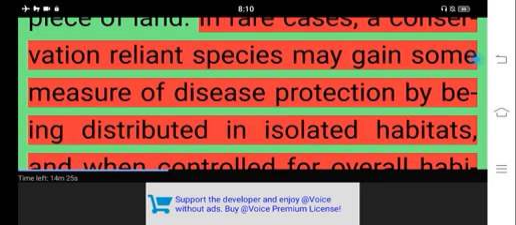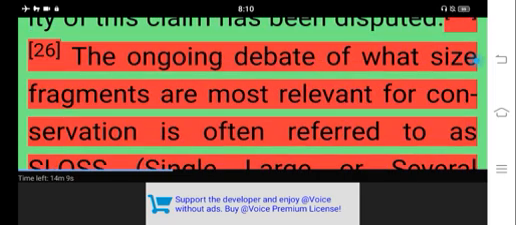In rare cases, a conservation-reliant species may gain some measure of disease protection by being distributed in isolated habitats, and when controlled for overall habitat loss, some studies have shown a positive relationship between species richness and fragmentation. This phenomenon has been called the habitat amount hypothesis, though the validity of this claim has been disputed. The ongoing debate of what size fragments are most relevant for conservation is often referred to as SLOSS, single large or several small.